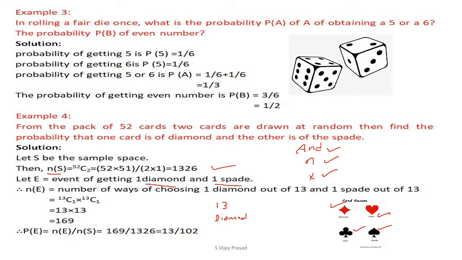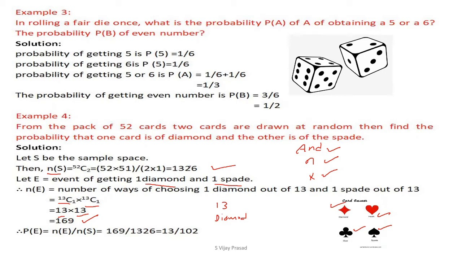One diamond out of 13 can be selected in 13C1 ways. Then one spade out of 13 spades can also be selected in 13C1 ways. 13C1 is 13, and 13C1 is again 13. 13 into 13 is 169. These are the favorable events.